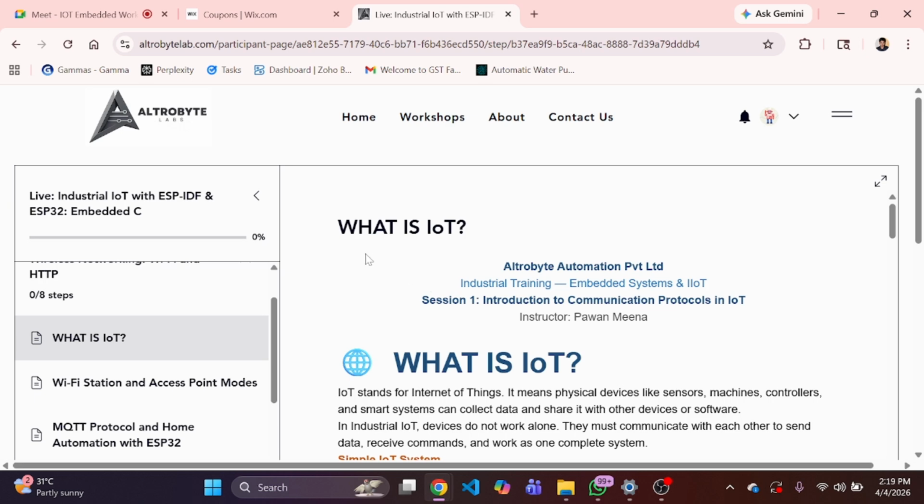Just open your notes and you should see this section, what is IoT.